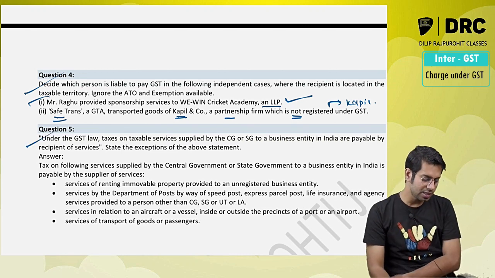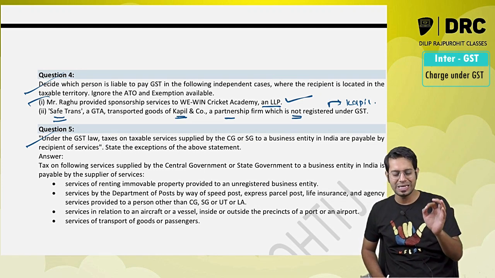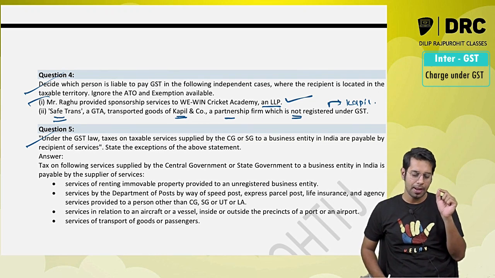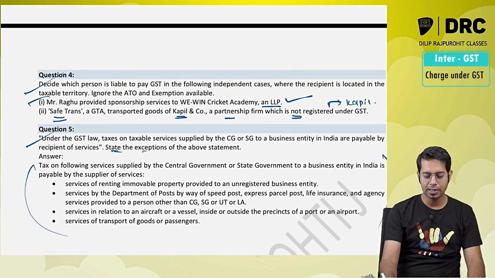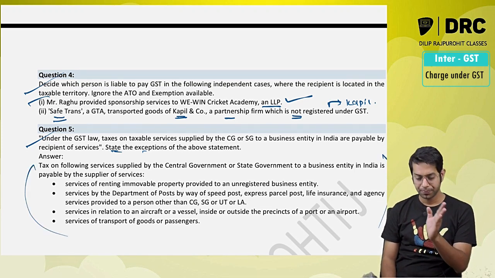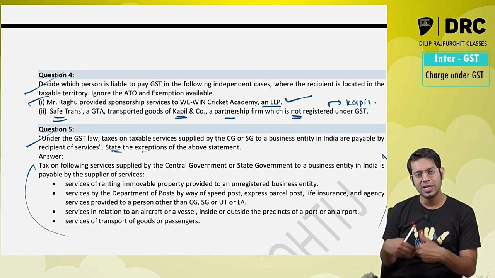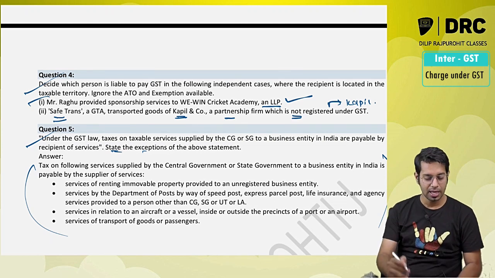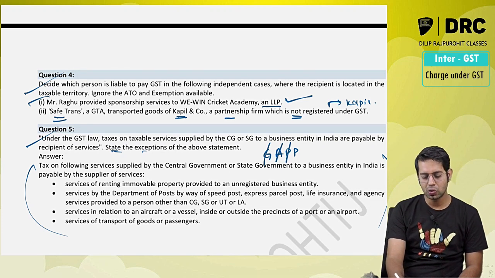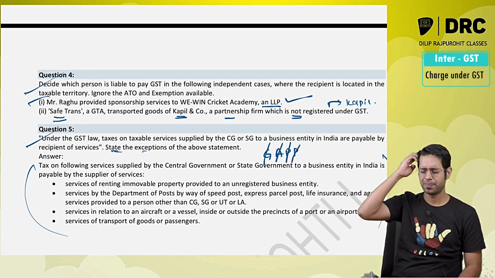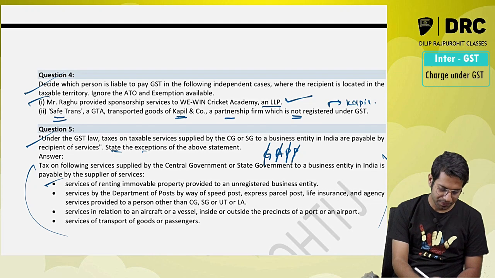Under GST law, taxable services supplied by central government or state government to a business entity in India are payable by the recipient of such services. State its exceptions. So normally services given by government to a business entity, then the business entity has to pay the taxes. Now they have asked if there is any exception for this. Are there any exceptions? Yes, there is an exception. What is that exception? GAP. In case of transportation of goods, services in relation to aircraft and vessel, P for Department of Post and Transportation of Passengers.